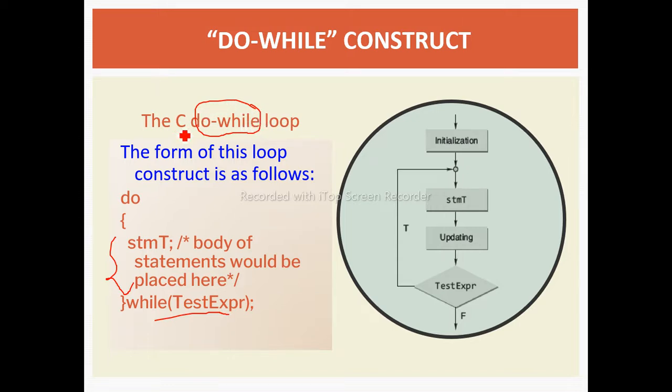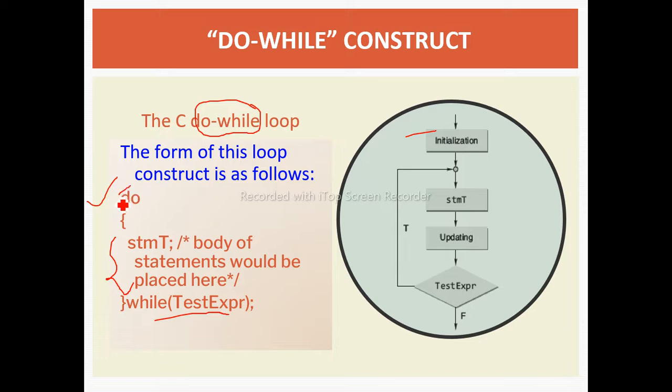That's why this control statement is known as a post-test expression. So here, same as the previous, firstly we will initialize. Let's first learn this syntax.